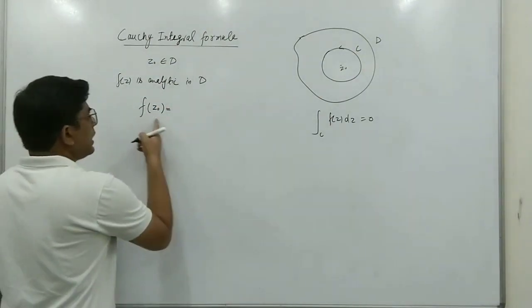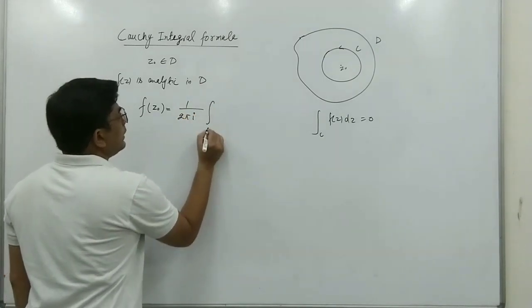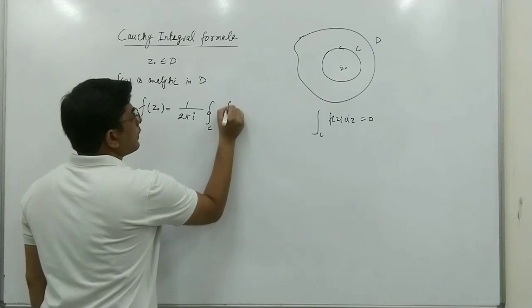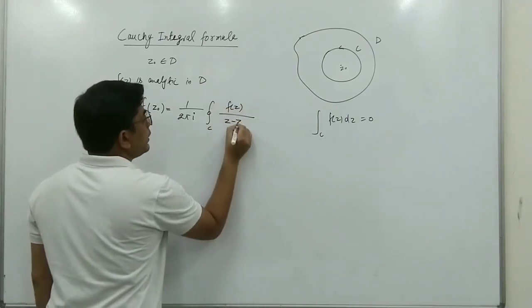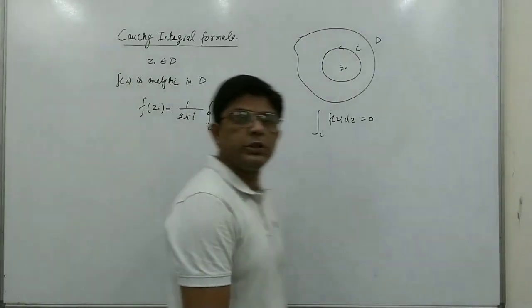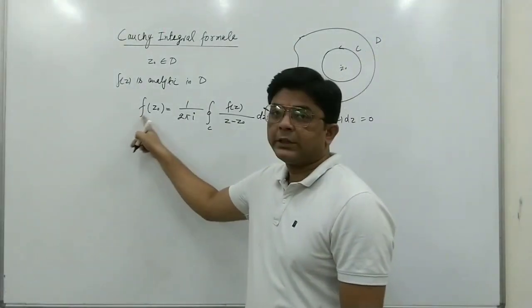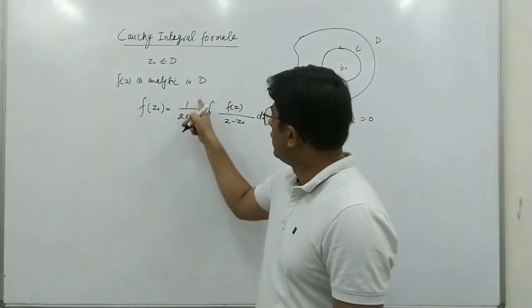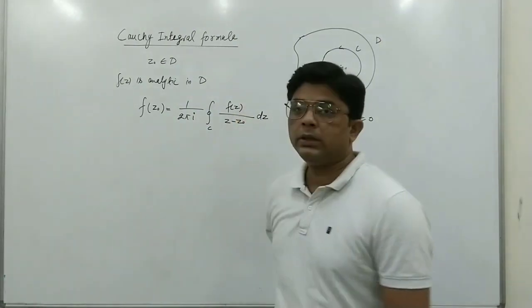This formula is f(z0) is equal to 1 upon 2 pi i, integral over C of f(z) upon (z minus z0) dz. This is the Cauchy integral formula. The value of this function at z0 will be equal to 1 upon 2 pi i integral over C of f(z) upon (z minus z0) dz.